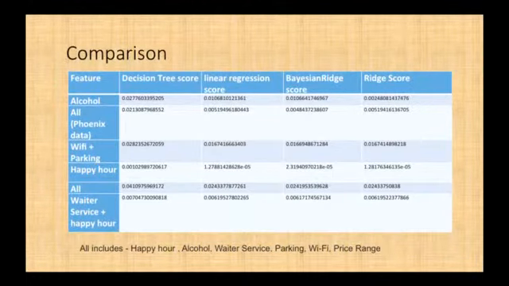Here is the comparison of the various algorithms we have used. The feature column represents the various features we have used. The best accuracy we got was for decision tree with all the features: happy hour, alcohol, waiter service, parking, Wi-Fi, and price range. So you can see all the comparison analytics here.